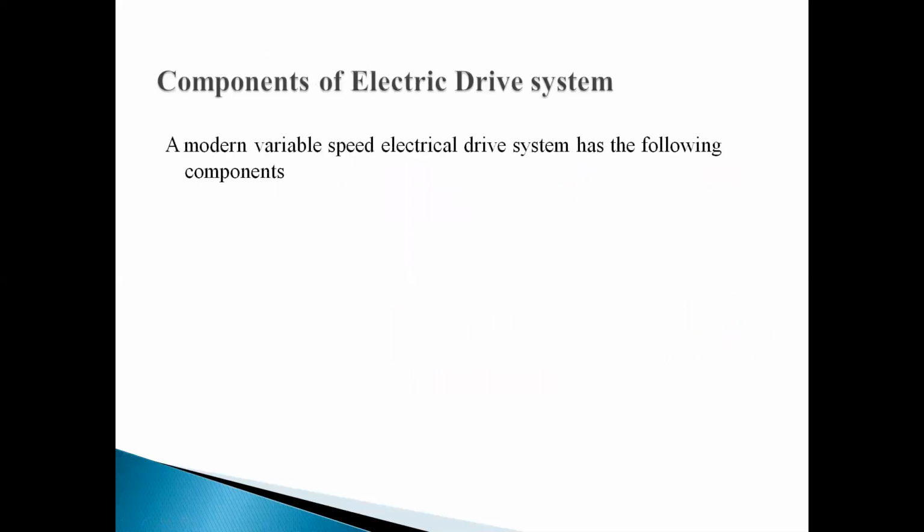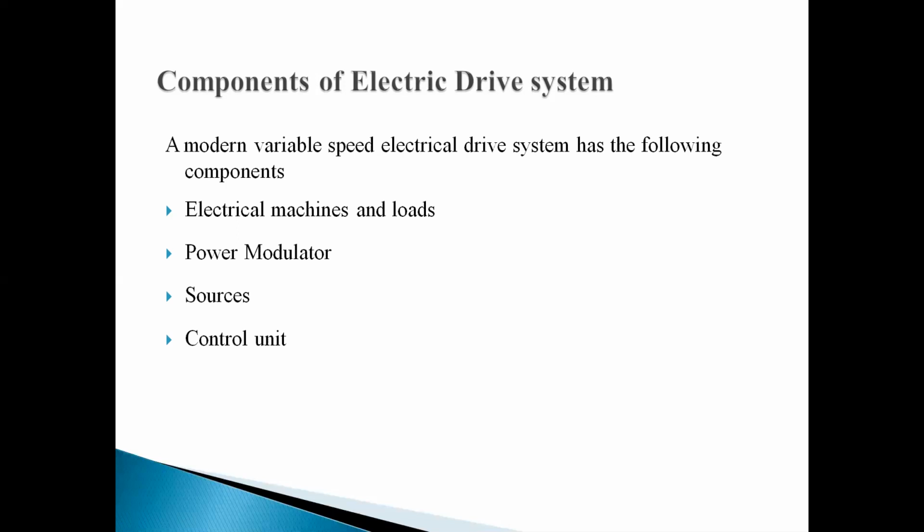So if we talk about the components, what are the components of drive systems? You can see this is electrical machines and loads. In the previous diagram we have already seen, so I'm writing the names of these boxes here. Number one, electrical machines and loads. Number two is the power modulator, which modulates the power. Number three is the source. The source can be AC or DC. Then a control unit which will control the output, and a sensing unit which will sense the output of the machine.